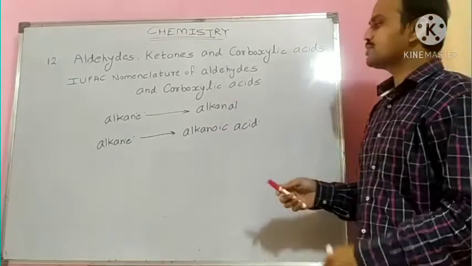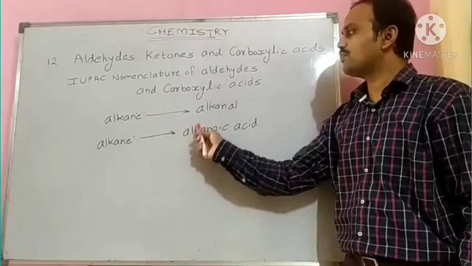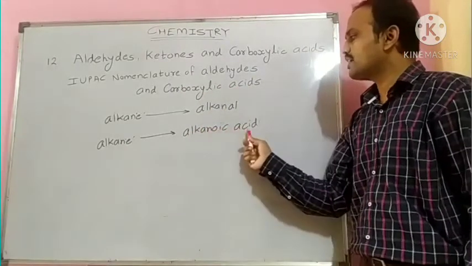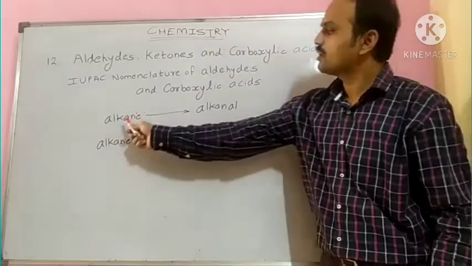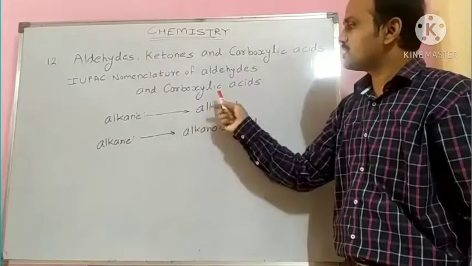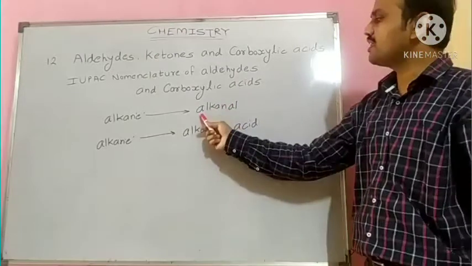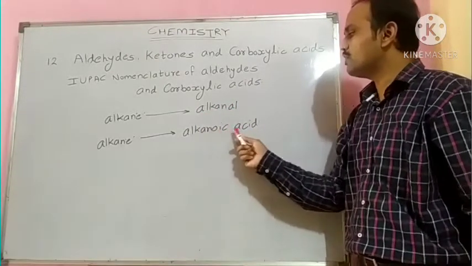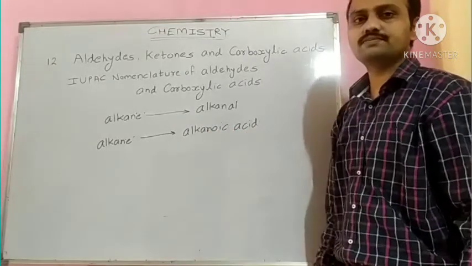Therefore, the formula for a carboxylic acid name is alkanoic acid. So the IUPAC name of an aldehyde will become alkanal, and the name of a carboxylic acid will become alkanoic acid.